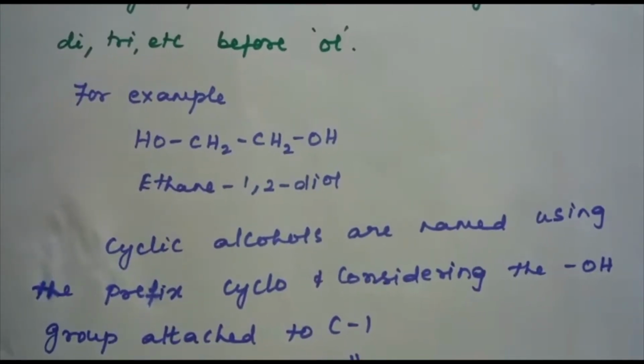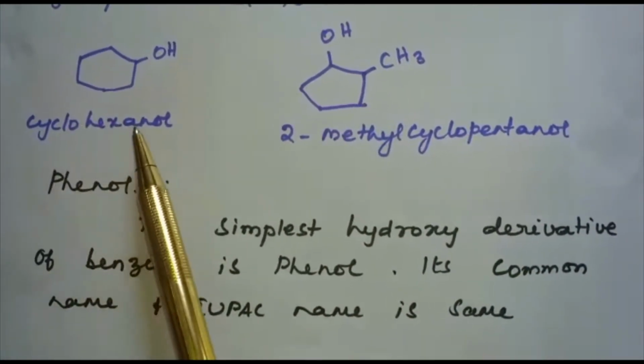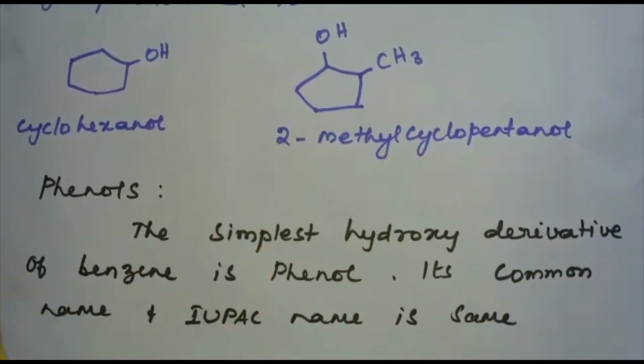Next, cyclic alcohols are named using the prefix cyclo and considering the OH group attached to C1. Here it is cyclohexanol, and here it is 2-methylcyclopentanol.